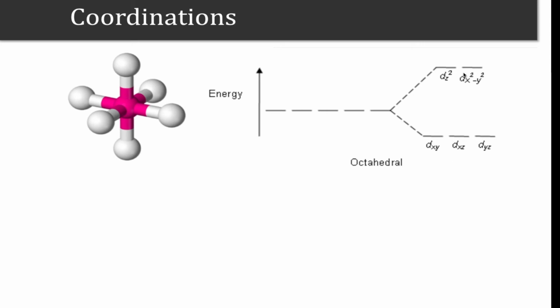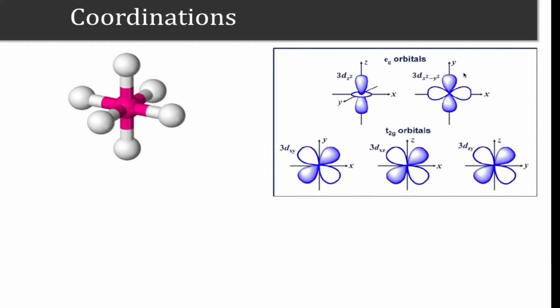Why is it so? Because if you look at the orbital shapes, xy, yz and zx have this kind of a shape. They do not point towards the x axis or y axis or z axis. They are lying in between, and the ligands are along the x axis, y axis and z axis. So these 3 orbitals are not pointing towards any atom in the surrounding.